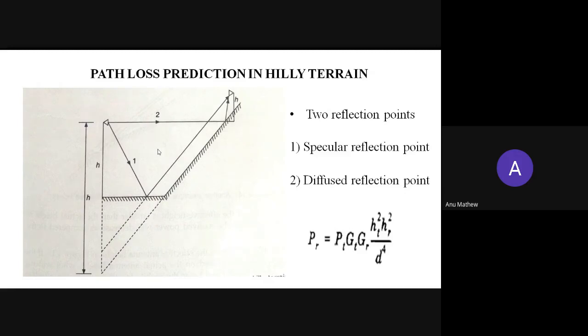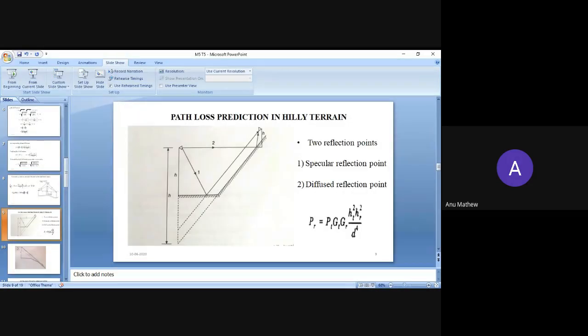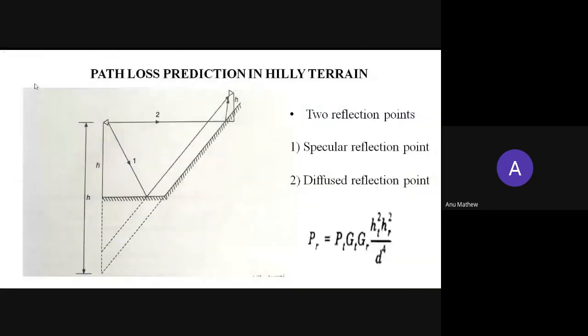The procedure to calculate the effective height is shown in this figure. This is the place where the transmitting antenna is fixed. This is representing the surface of the Earth, and this is a hilly area. The receiver is located here.